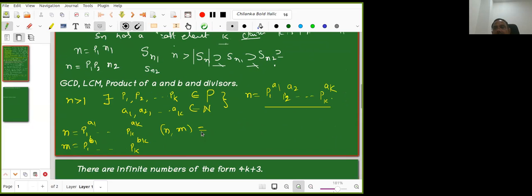Now, can somebody help me: what is the GCD of n comma m now? I will erase, and those who are okay, then they can tick. What is the GCD of n comma m? n equal to p1 power a1, p2 power a2, up to pk power ak. m equal to p1 power b1, like that, up to pk power bk. What is the GCD of n comma m? Yes, fast. No one knows.